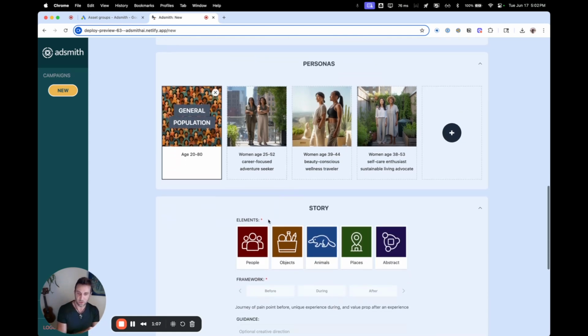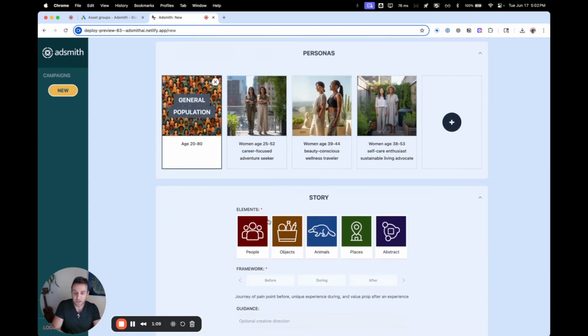Then we get to personas. So we got to narrow down from US and English, right? And so then we talk about who should we talk to? We always start with a general population persona. That's your control group, lets the system try a bunch of different things. But then we want to get more specific.